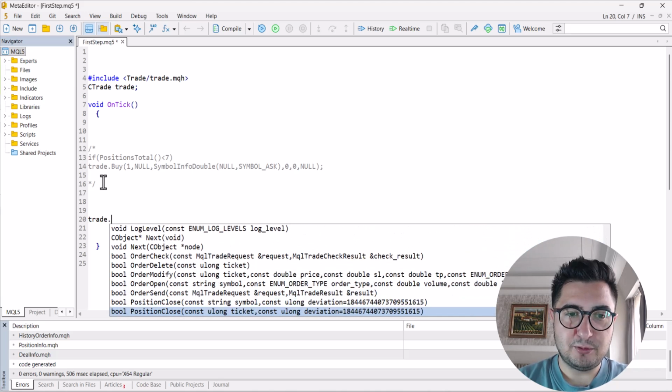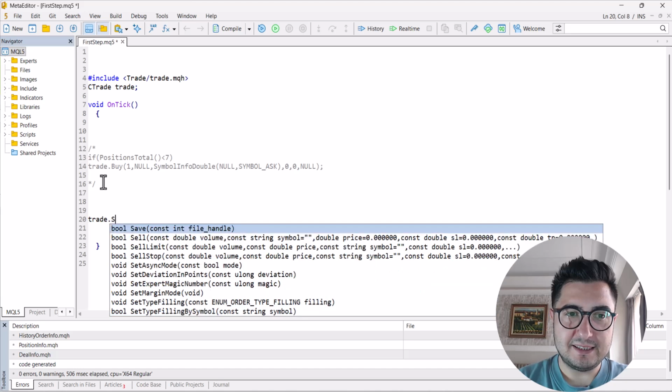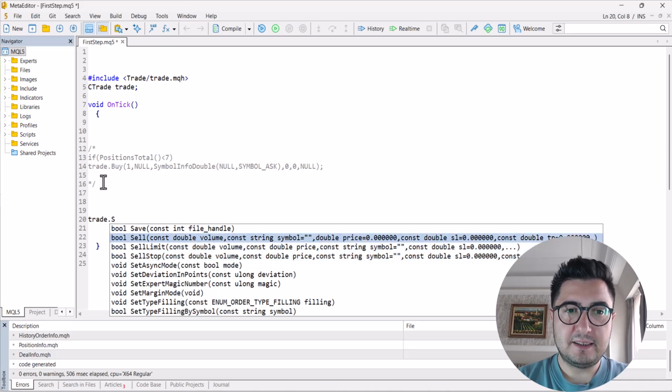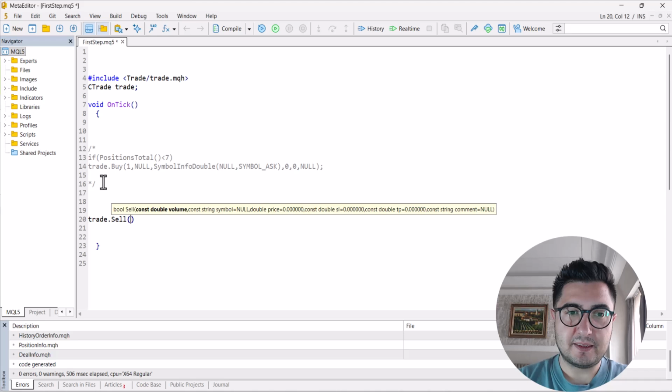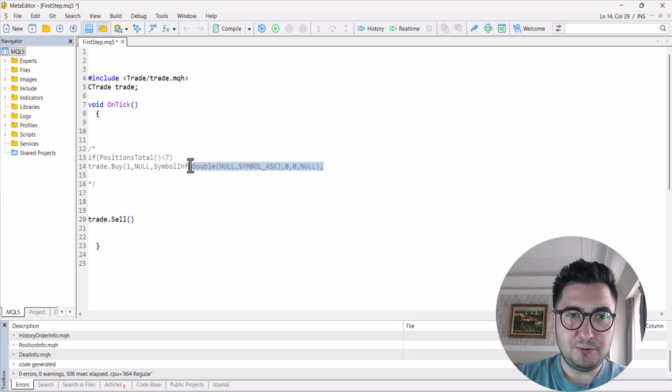Or to be able to help us, I can put S. So when I put S, the functions that start with S come up here. As you see, I pick sell. I think it has exactly the same parameters as up there. So why not use it?